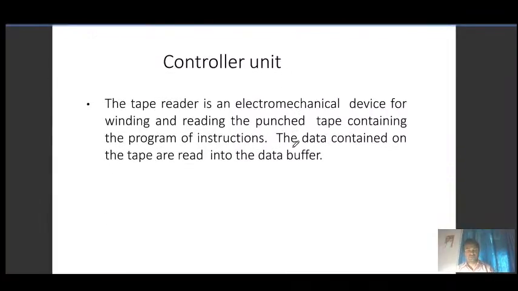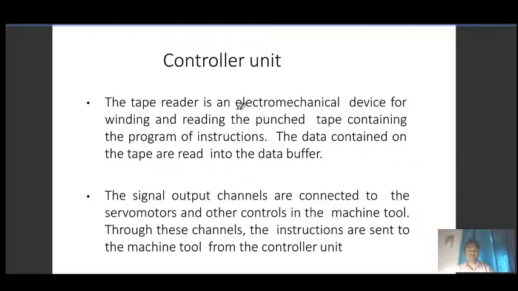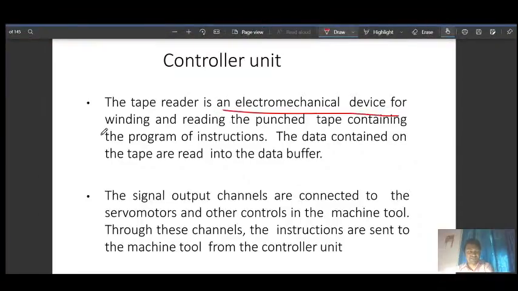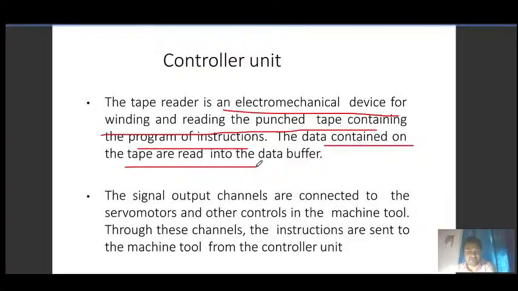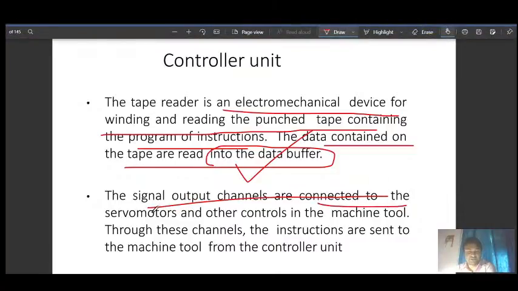So the control unit consists of an electromechanical device for winding and reading the punch tape containing the program of instructions. The data contained in the tape reader goes into the data buffer. Again, signal output channels are connected to the servo motor.